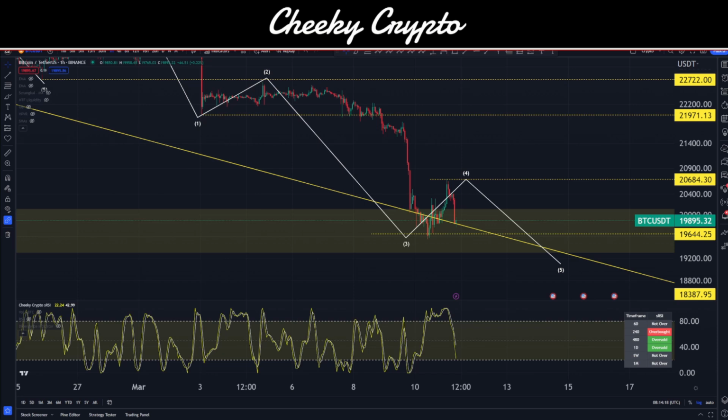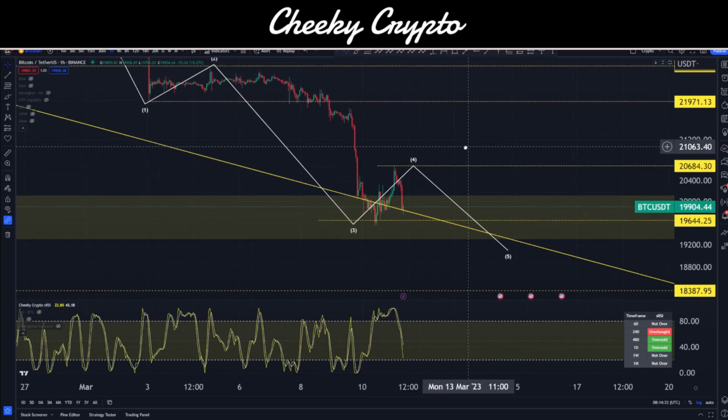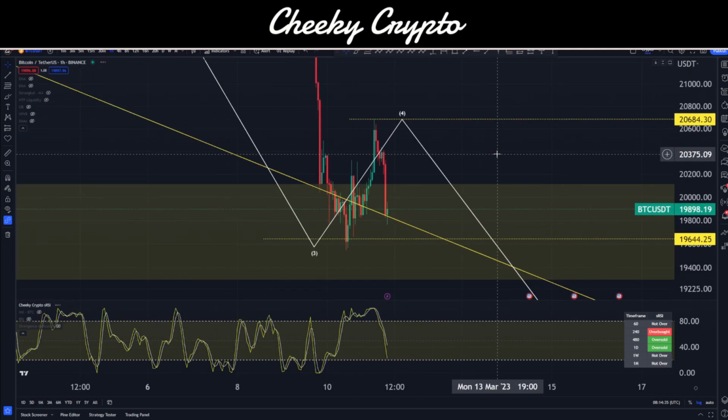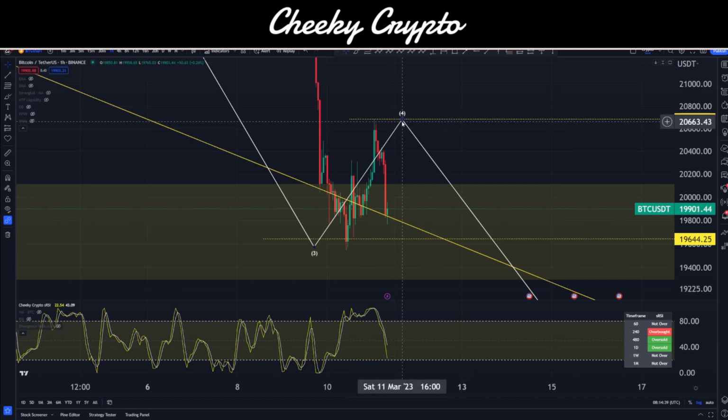Let's jump right down into this one, though. There's a fair few things we need to talk about in terms of price action for BTC. So here we have Bitcoin paired up with USDT on the hourly chart. Binance is the data source. And following on from yesterday's video, we kind of hit this right on where we were expecting it to, right? So we had this move to the upside, 20,684.30. We can see it right there.